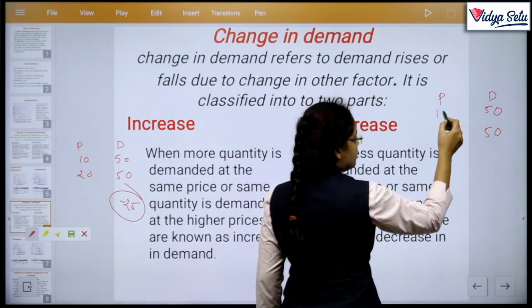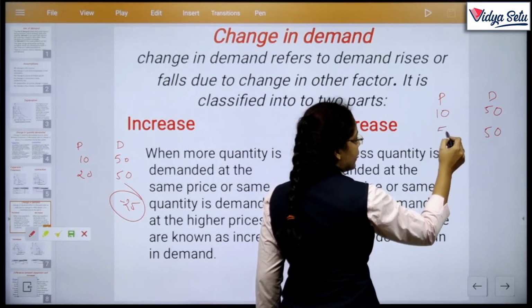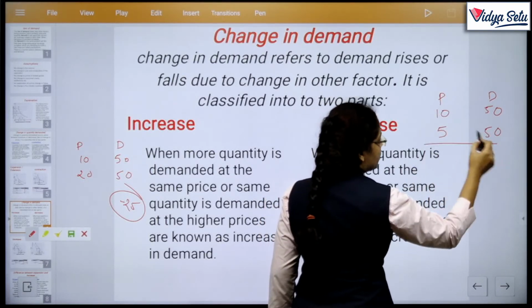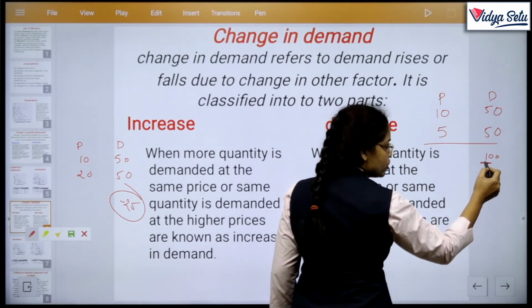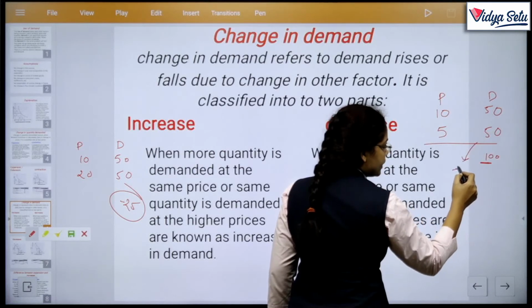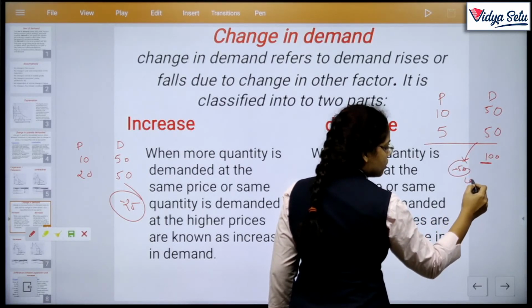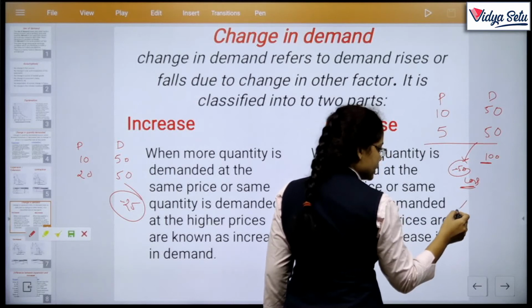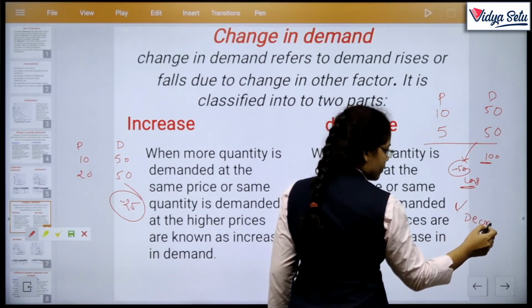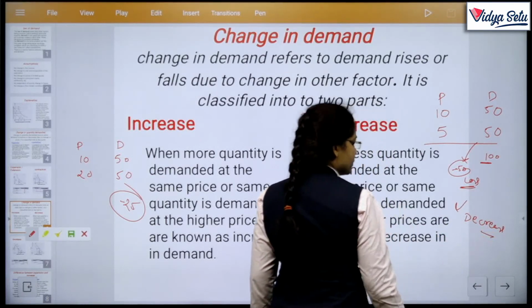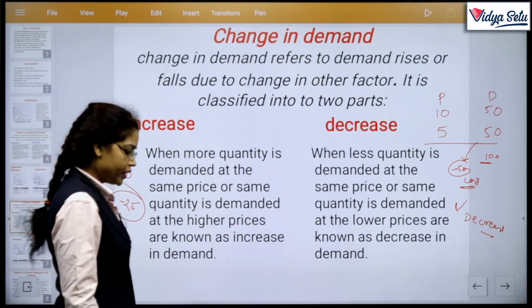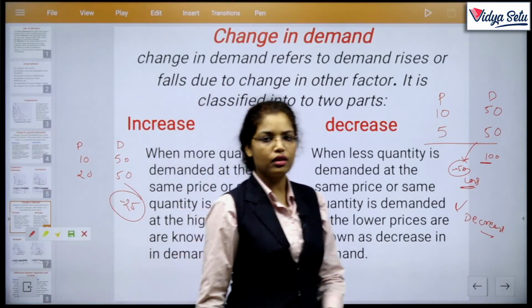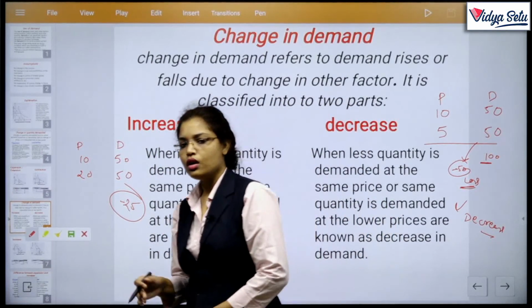Same quantity at the lower prices, say 10 to 5. In normal cases, then 100 should have been there. That means minus 50 loss, and loss will be considered as decrease. This is possible due to change in fashion. Maybe the commodity went out of fashion, that is why its price will reduce.